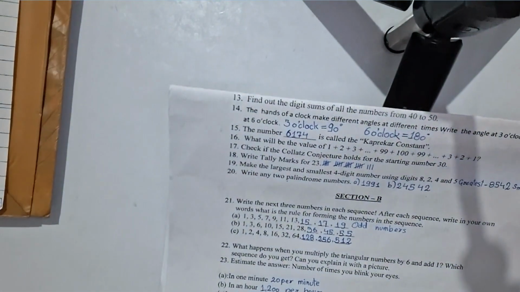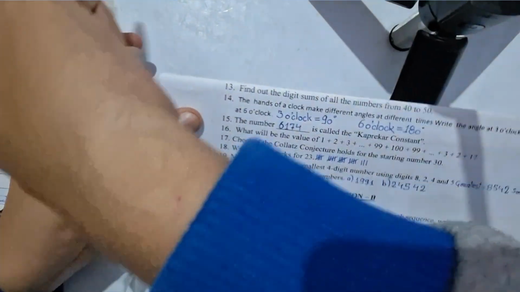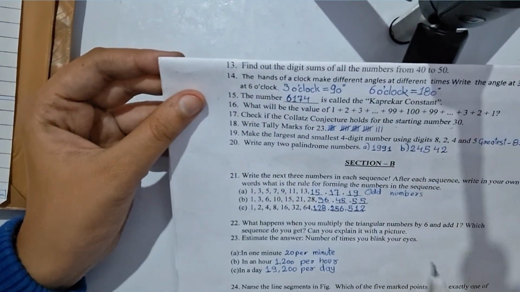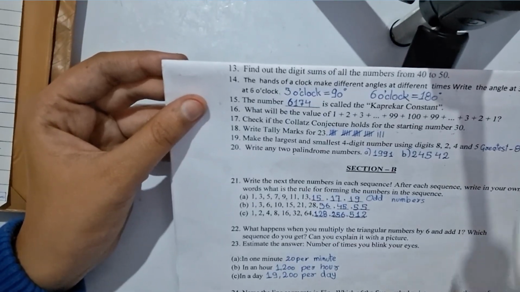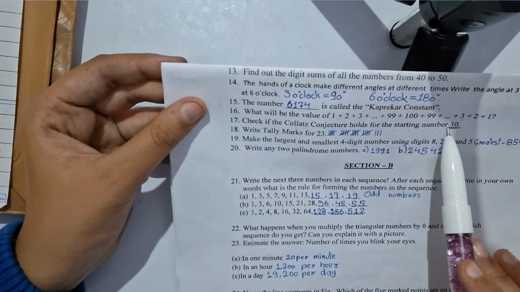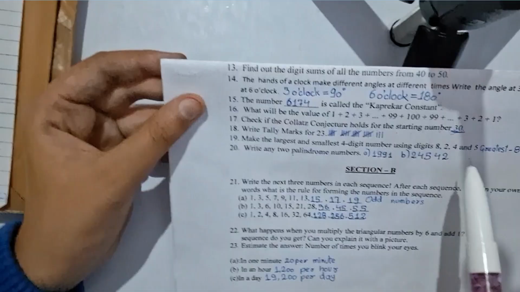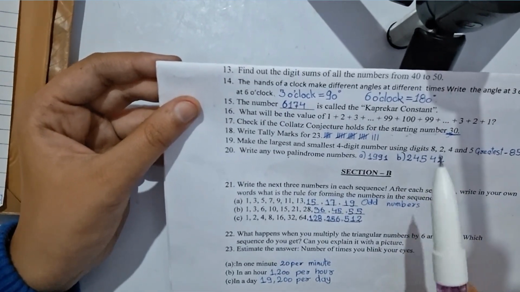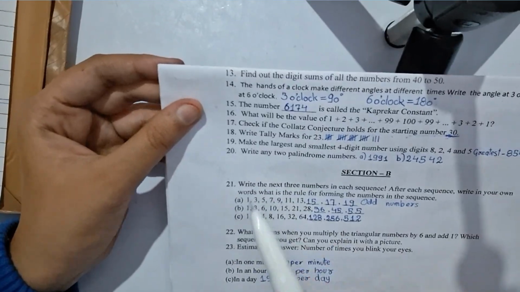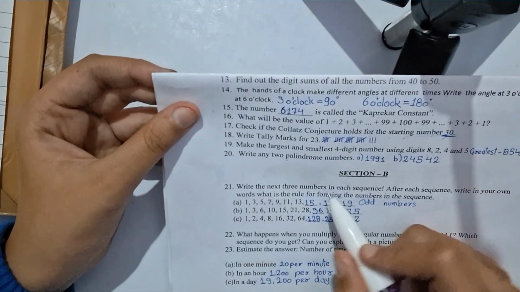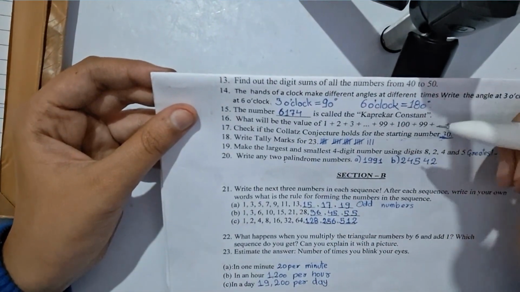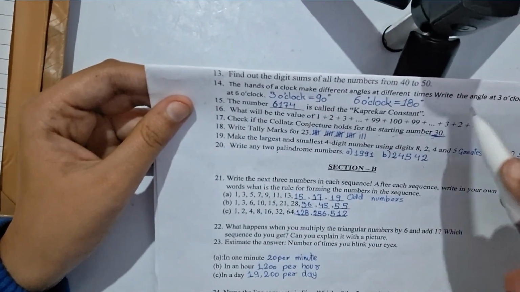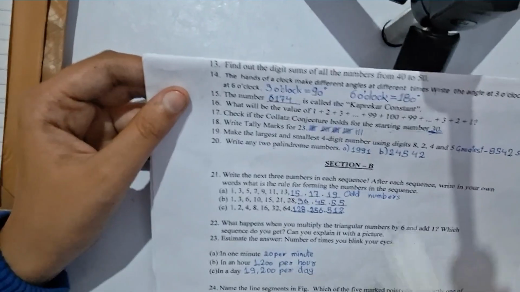Next question is, check if the Collatz conjecture holds for the starting number 30. It would be a very long process, so the answer will appear on the screen, but I am telling you that yes, it does work. And when you are writing the answer to this question, please don't forget to do the whole question. Don't only write there that yes, it does work. Don't just do it in your rough work section. Do it in your paper and solve it whole, then write.